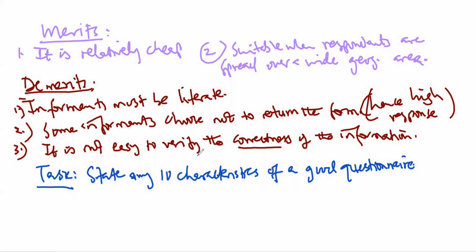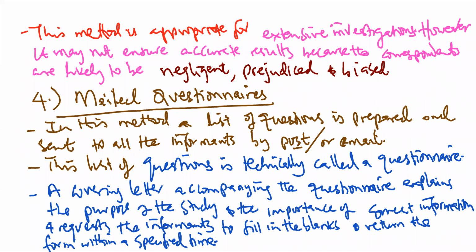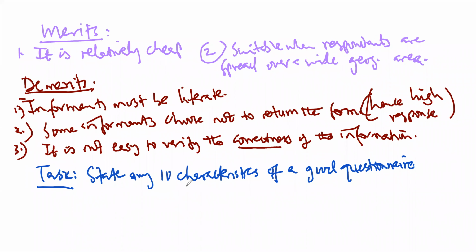As mentioned, one of the reasons why you may not get correct or good quality information when you use this method is the nature of the questionnaire that you have. So your task is to state any 10 characteristics of a good questionnaire. 10 characteristics of a good questionnaire.